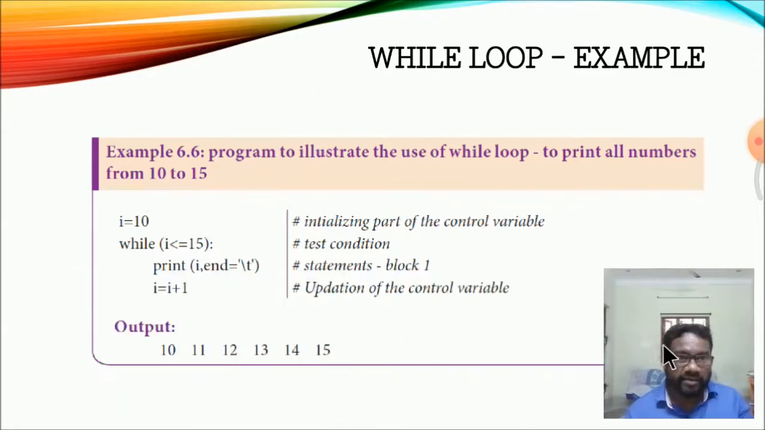Here we see i equal to 10, while the condition i less than or equal to 15. If i equal to 0, the starting value is 0, so the values are 0, 1, 2, 3, 4, 5. Here i equal to 10 means the initial value is 10, so 10, 11, 12, 13, 14, 15, till the end value 15. Less than 15 would stop at 14, but here it is less than or equal to 15, so 15 is also included. It is called a while loop statement.